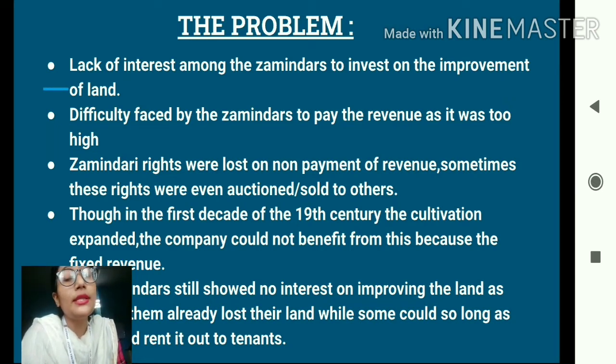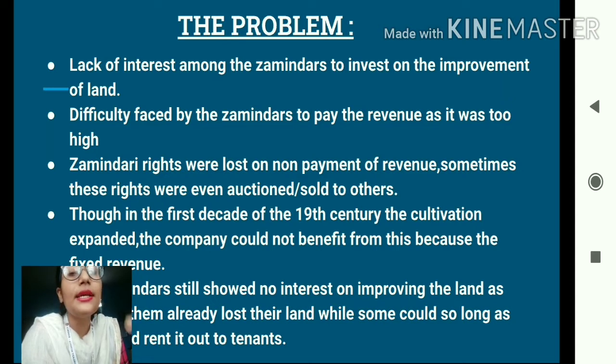But then also students, the company could not benefit from this because of the fixed revenue. Why? Because even though the agricultural sector started flourishing, the increase in the agricultural productivity was enjoyed by the zamindars, not by the company, because the company's tax was fixed, isn't it? So no matter how much the productivity increases, they will not be able to enjoy this.